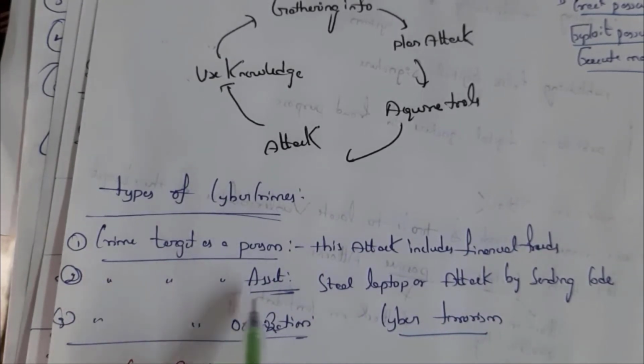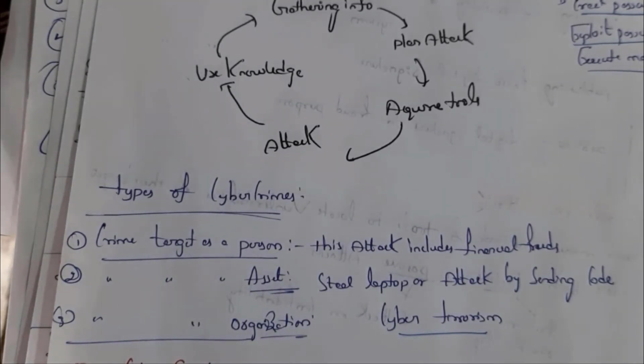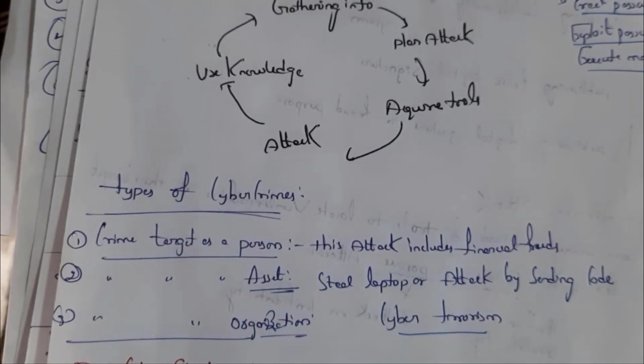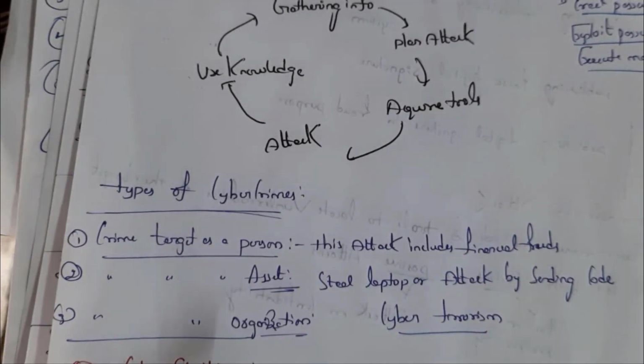Next one is where the target is an asset, stealing a laptop or attacking a laptop by sending some code, etc. The attacker's intention is to damage the laptop, so your target is an asset. Next one is where the target is an organization, where the target is a company. The attacker tries to damage the company's information, company's laptops, etc. It is known as target as organization. These criminals are also known as cyber terrorists.